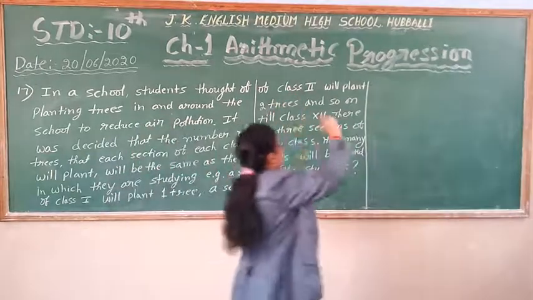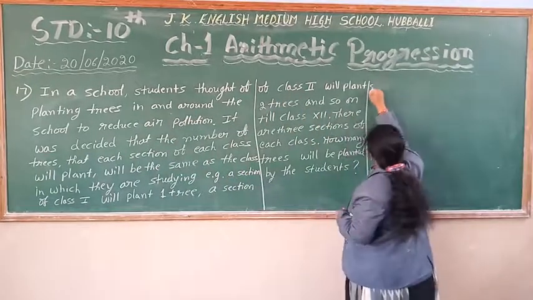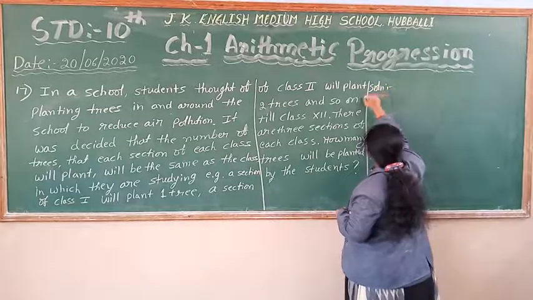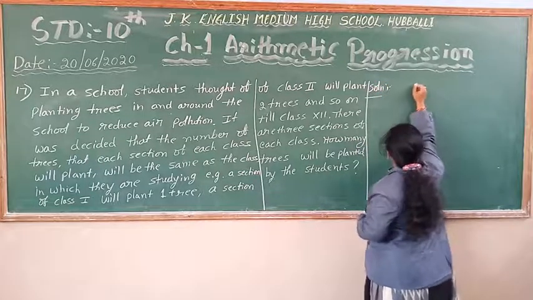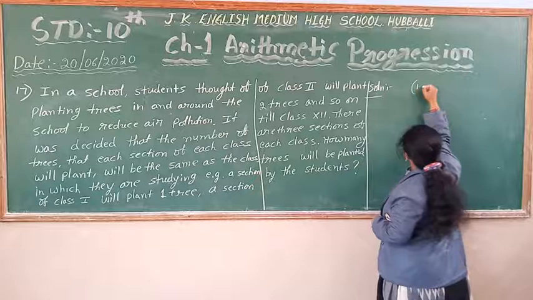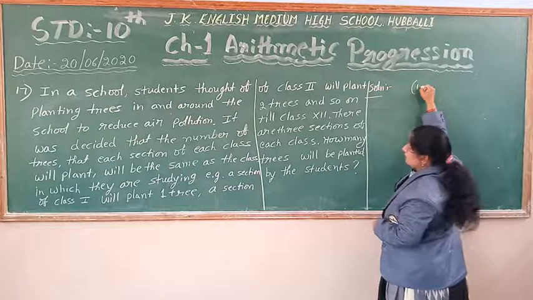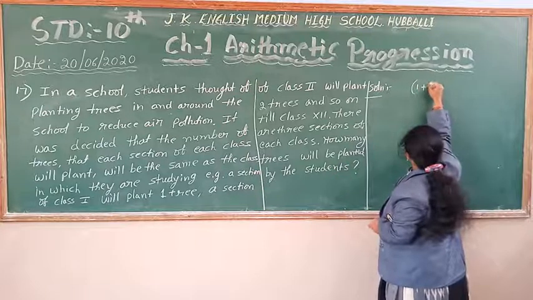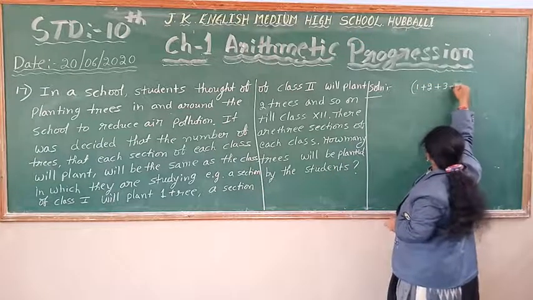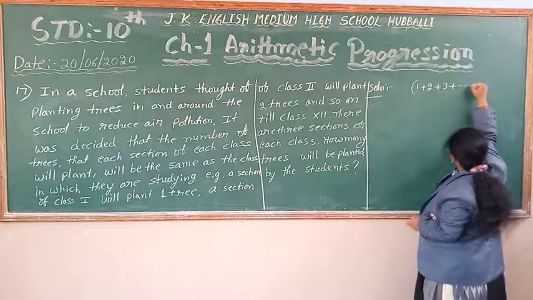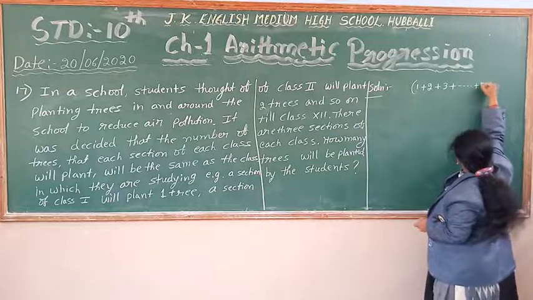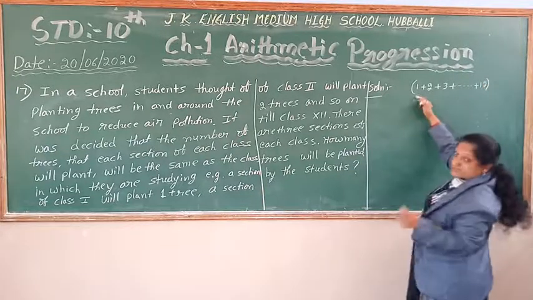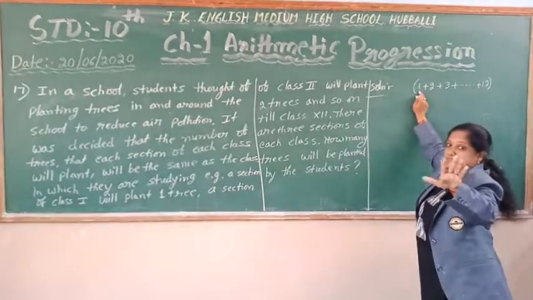See now, according to the question, class 1 plants 1 tree, class 2 plants 2 trees, class 3 plants 3 trees, and it will continue up to class 12. In the first standard, how many sections are there?